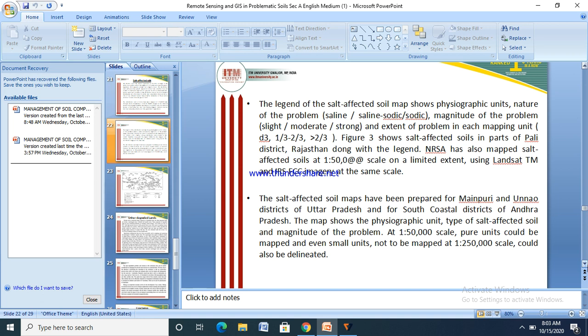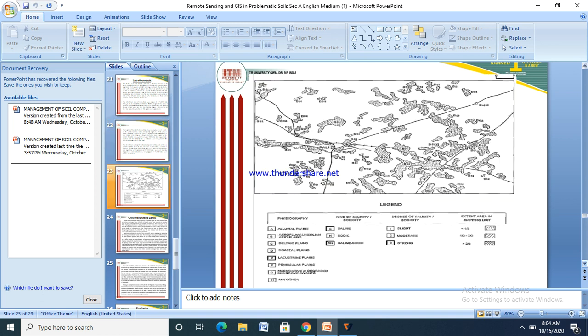These maps show the physiographic unit, type of salt-affected soils, and magnitude of the problems at the scale of 1:50,000. Pure units could be mapped, and even small units not mappable at that scale could be delineated at 1:25,000 scale. So this is the mapping done by the satellite and aircraft.